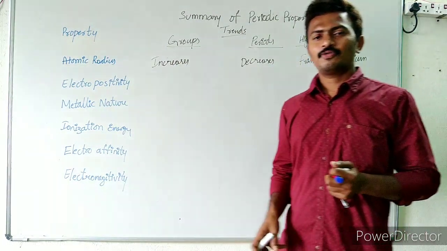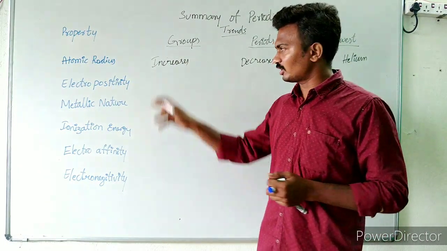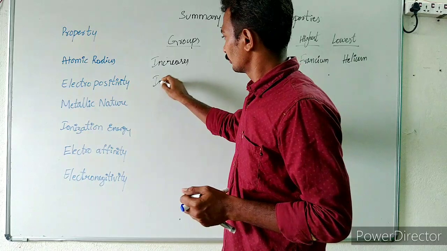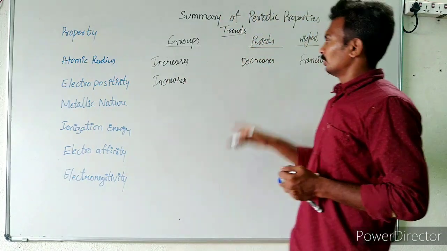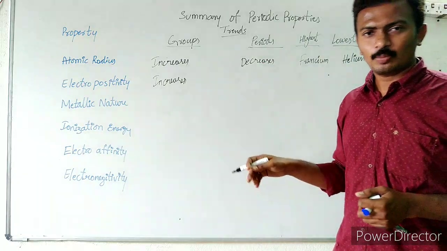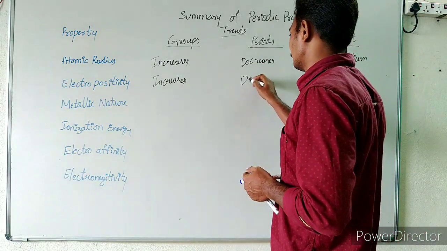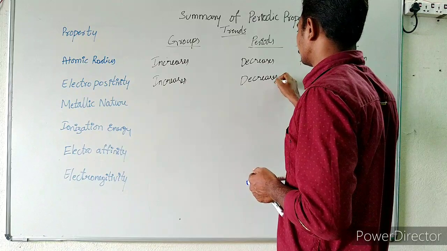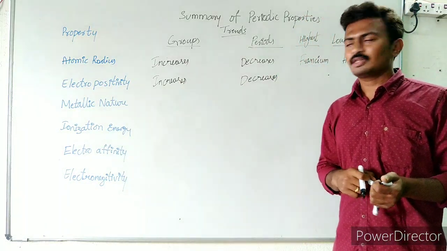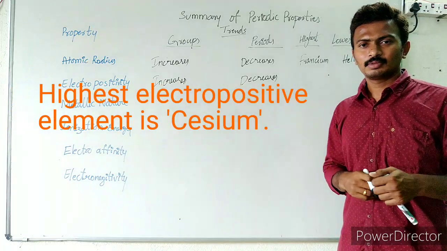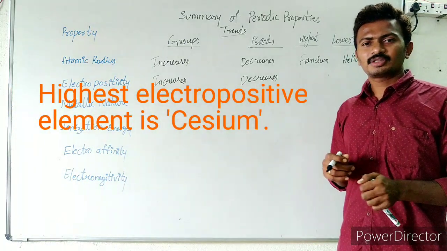Next, coming to electropositivity. Electropositivity in a group from top to bottom increases. It is going to increase, and in a period from left to right electropositivity decreases. The element with highest electropositivity, you can assume cesium.